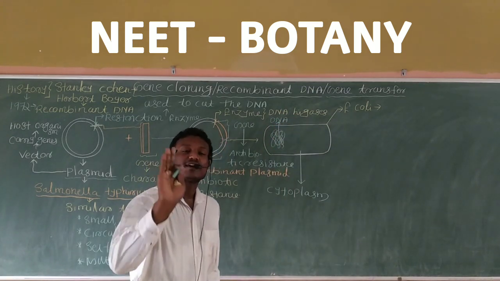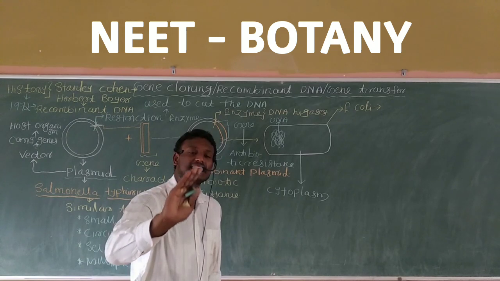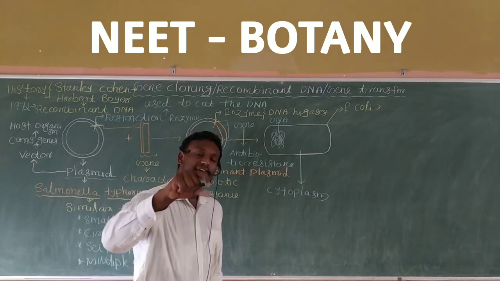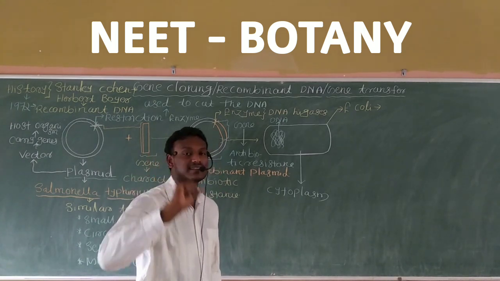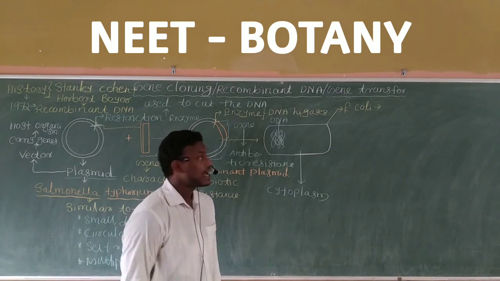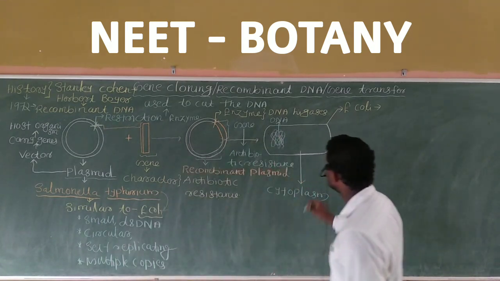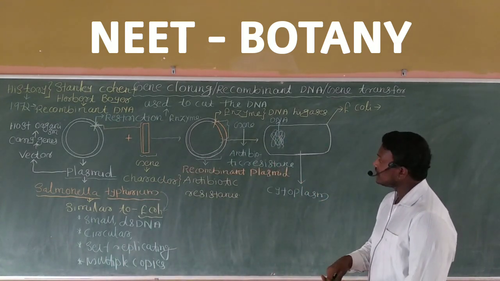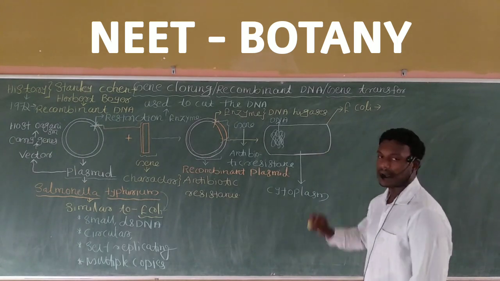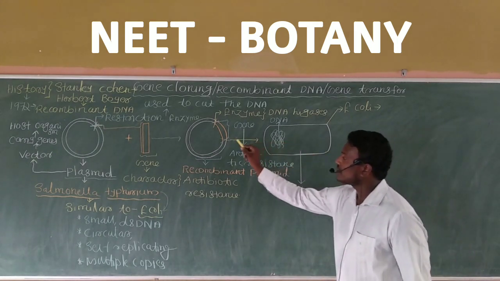This DNA is not a plasmid. It is the DNA which controls its general characteristics, not a plasmid. And what are we going to do with the cytoplasm of the E. coli bacterium?